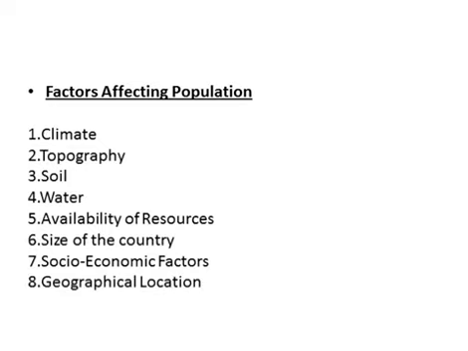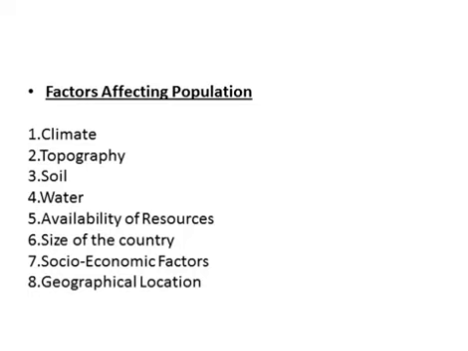Now, factors affecting population distribution. Man is the only animal who has adapted to every climatic condition and environment on earth. There are very few places on earth which are untouched by man. There are certain physical and cultural factors that affect distribution of population on the earth's surface.